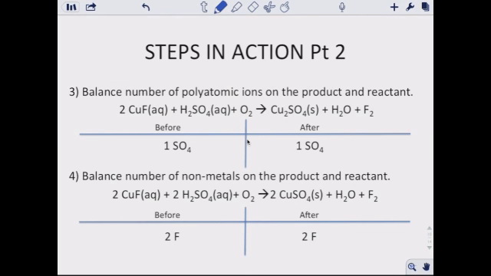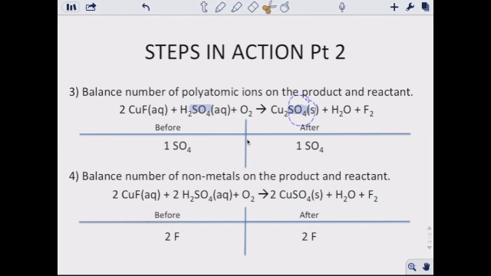The next is we balance the number of polyatomic ions. So when I'm looking at this, I have my sulfate, which is right here. I have a sulfate, which is right there. If you see the polyatomic ion stays the same on both sides, treat it as one thing. When I'm looking at this, on the reactant side, I have 1 sulfate. On the product side, I have 1 sulfate. Yay, they're balanced. Then we balance the number of nonmetals.